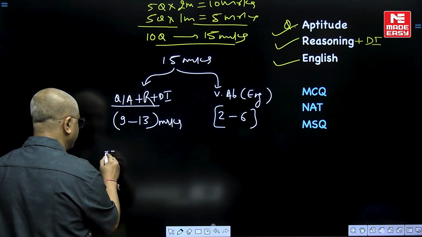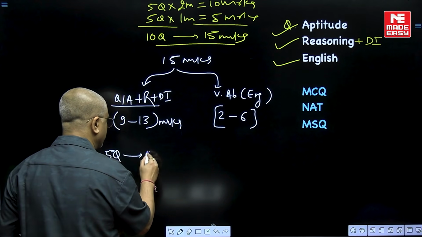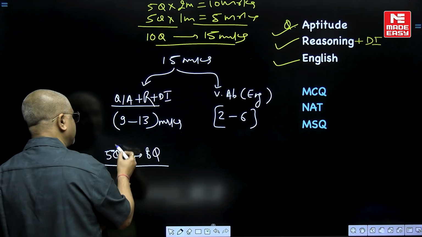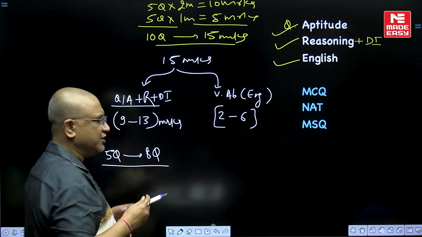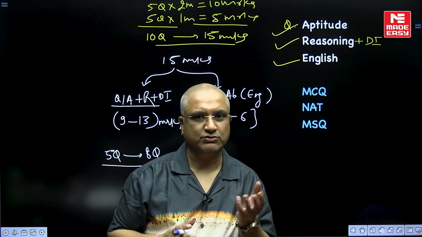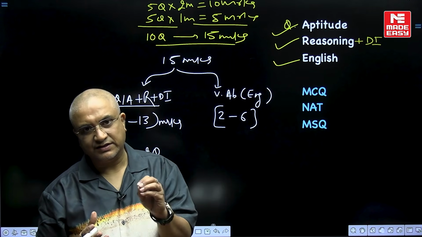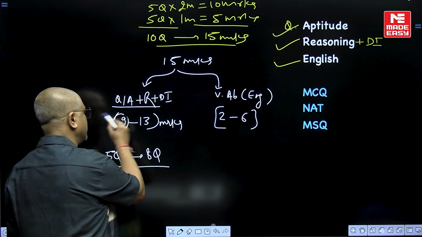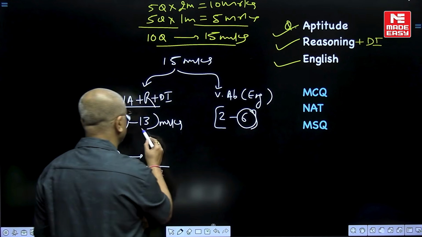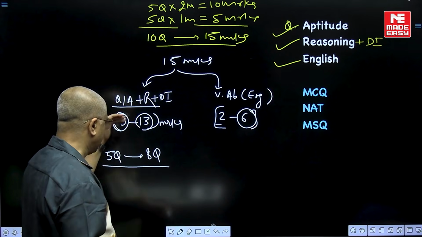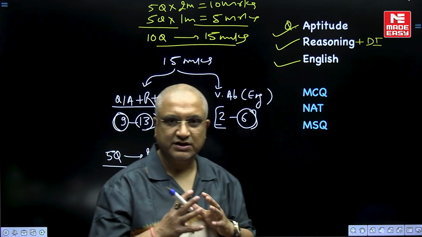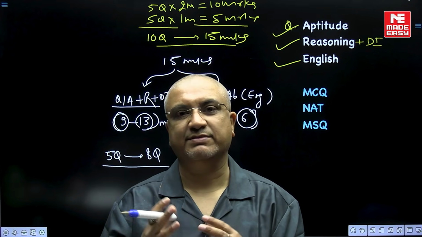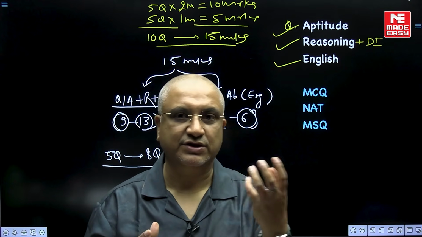Minimum QA questions have been 5 and maximum QA questions have been 8. The questions will vary from 5 to 8, and the marks will vary from 9 to 13. Usually it has been more than 10 marks, so English has usually been less than 5 marks. This is the distribution summing up to 15 marks. If QA is going to be 9, English is going to be 6. If QA is going to be 13, English is going to be 2. In aptitude, there have been 5 to 8 questions summing up to roughly 9 to 13 marks, which has varied across the branches and across the years as well.